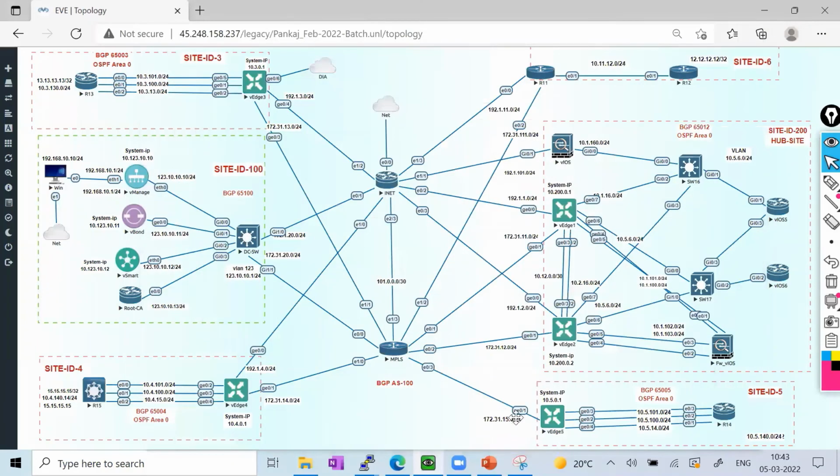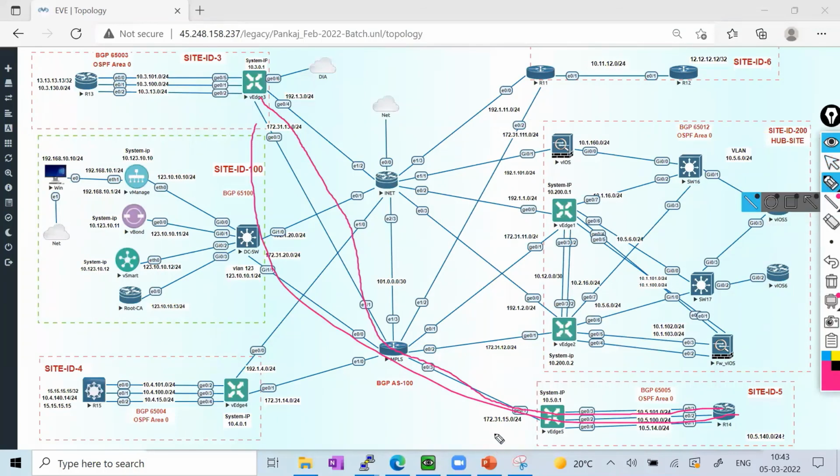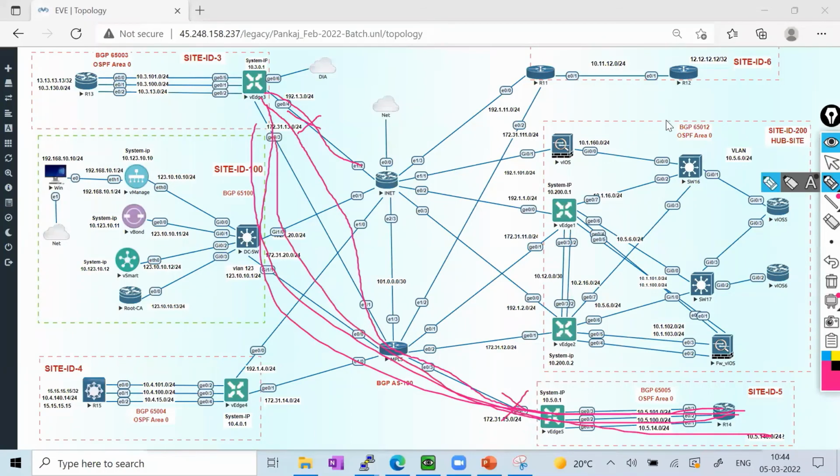Because this site has just one link, MPLS only. You can see that this site has just one link. So that's why it has no choice. This route is reaching this site only via the MPLS, not the internet. So that's why it's taking the MPLS only. Even if you match an SLA class, all routes for this site come via the MPLS, so there is no way to go out to the internet. So application aware routing only works when we have two copies of the route, or multiple copies, with different transports. But for this site, it is coming via the MPLS. That's why it's showing MPLS only in the simulation also. So no need to worry about that.